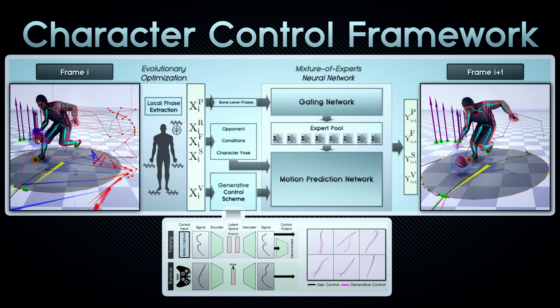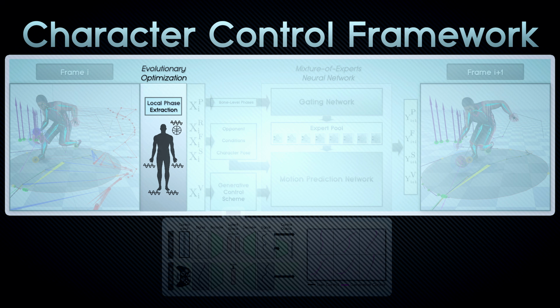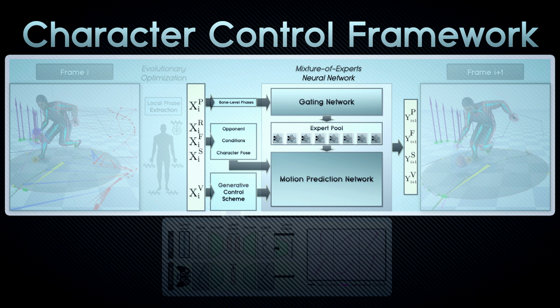We utilize a deep neural network architecture to learn and control the character motion. Given the user input, our system predicts the character state from one frame into the next in an autoregressive fashion. During preprocessing, we first extract the local motion phases using evolutionary optimization and then feed the complete set of features for the character state and control variables into a mixture of experts model.